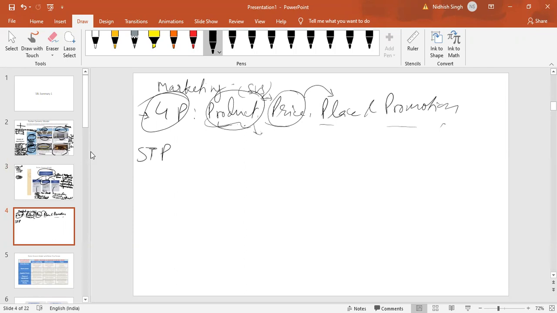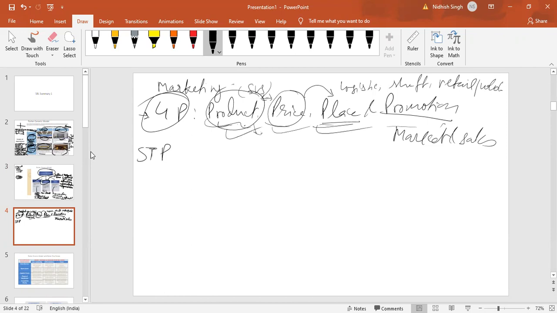And when we have a product defined, we also have to accordingly do the placing. What is the placing? Like logistics, shelf, retail versus wholesale. Because where you want to sell them, that is placing, okay? And promotion, all your marketing and sales effort. So for every product that a company develops, they have to take care of product, price, place, and promotion. And to do an effective product, pricing, placing, and promotion strategy, they need to do effective STP. What is this?